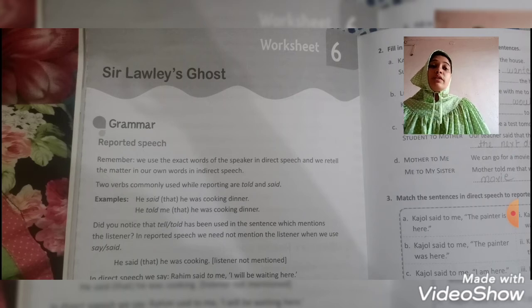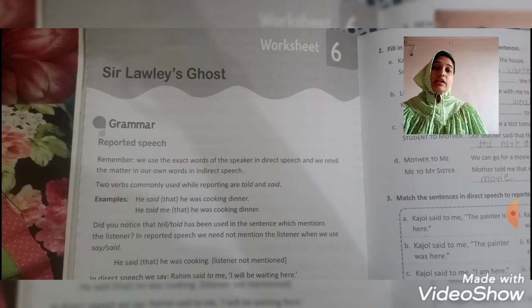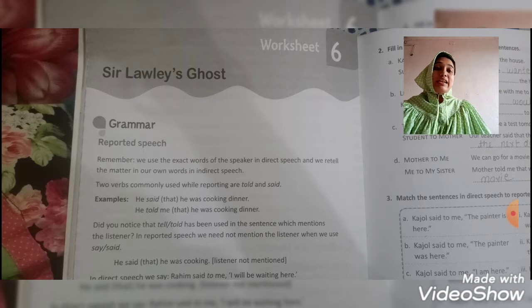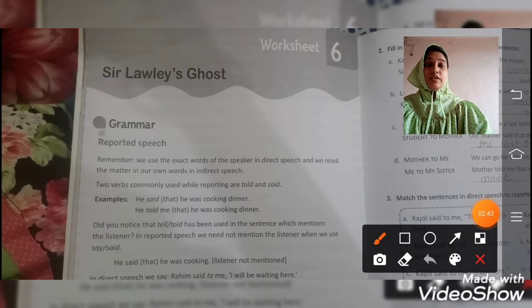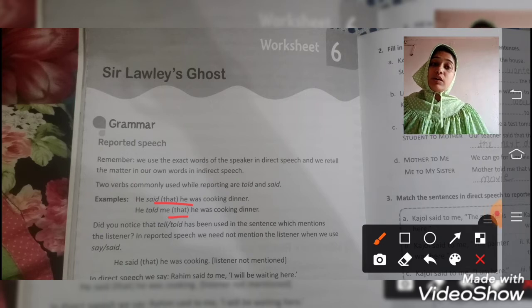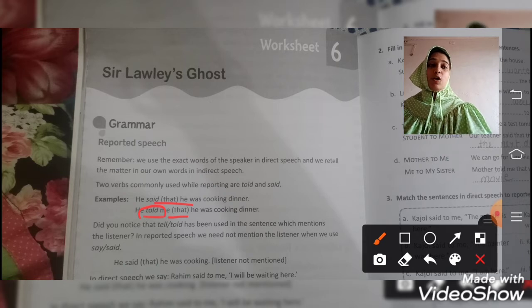Two verbs commonly used while reporting are told and said. That means Reena said that, Reena told. So we use told and said, which are commonly used. For example, he said he was cooking dinner. What do we use? This is indirect speech. He said that he was cooking dinner. So here we use that. And here, he told me that he was cooking dinner. He told me he was cooking dinner. So here we use told and that. We commonly use these two words in indirect speech.